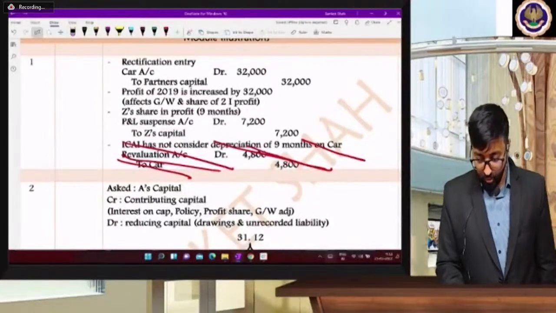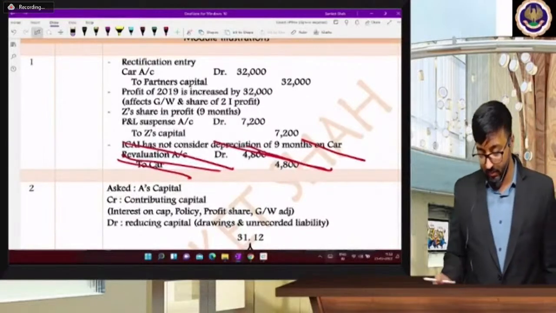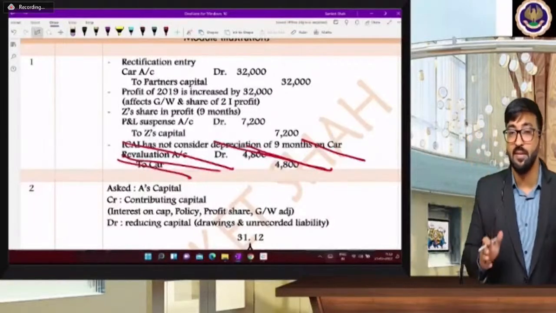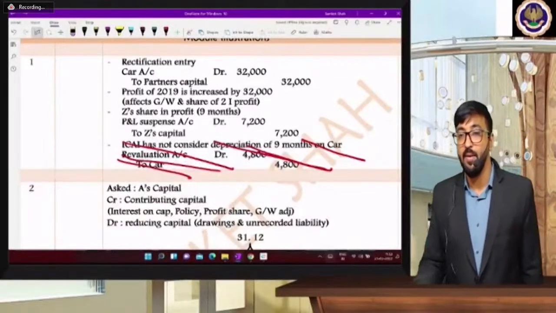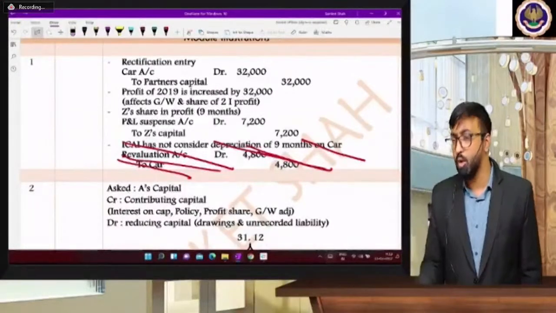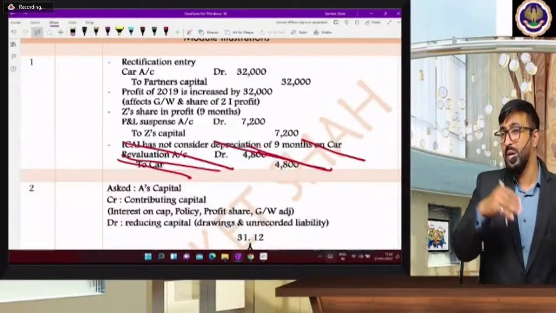Can I take the 32,000 car in the revaluation instead of partner's capital? No, beta, you can't. Why is P&L suspense shown on the asset side? Beta, P&L suspense has a debit balance, and a debit balance means it's on the asset side. If you want to write it on the liability side, you can take it as a negative figure. But instead of taking it as a negative figure, we will take it on the asset side.